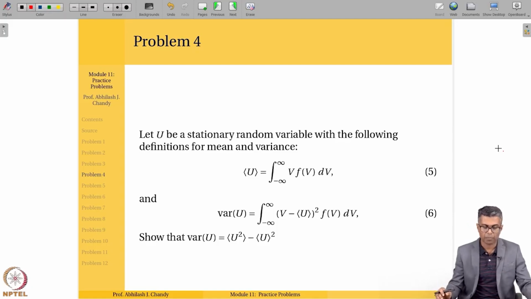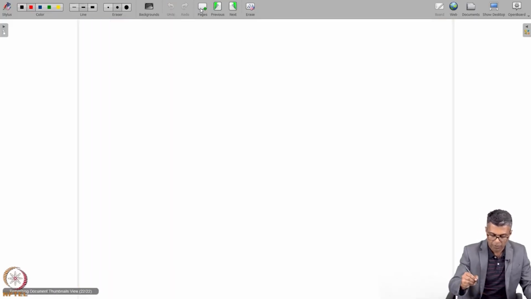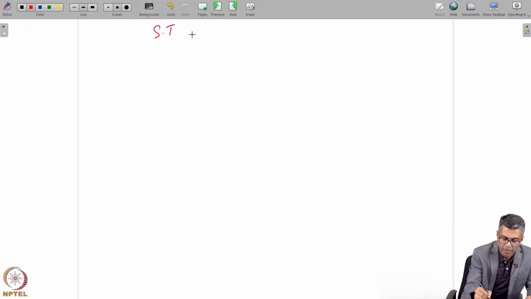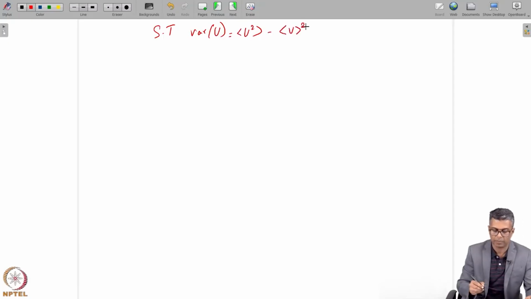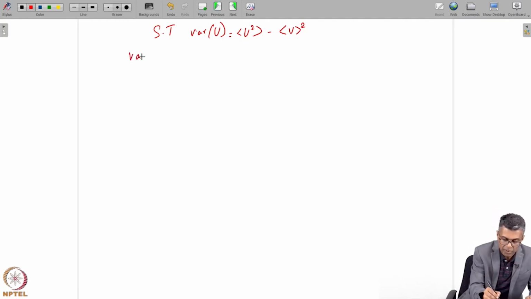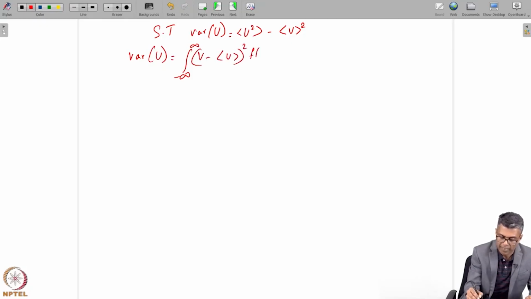So this is a standard property of the variance. We just have to prove it here today. So let's see how to work it out. We have to show that the variance of U is U squared mean minus U mean squared. That's what we have to show. So we know our standard definitions for the mean and variance. I will start with the variance of U, which is the integral from minus infinity to infinity of v minus U mean, squared, that's the definition of the variance, dv.